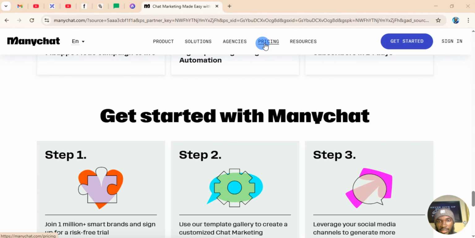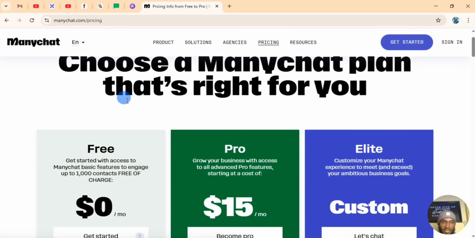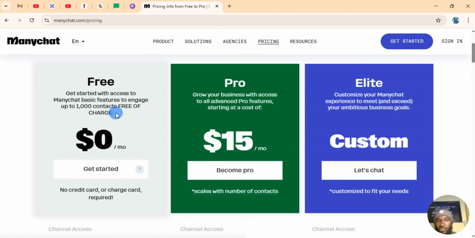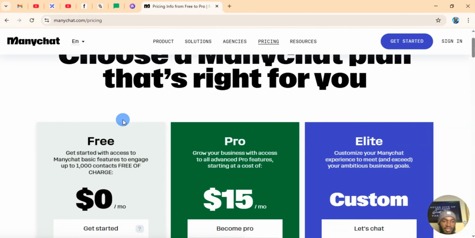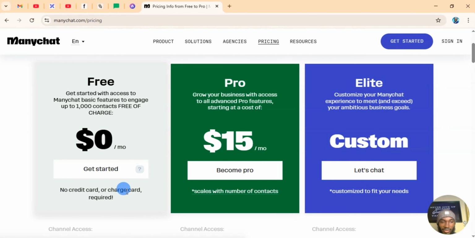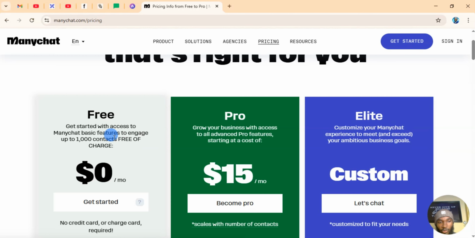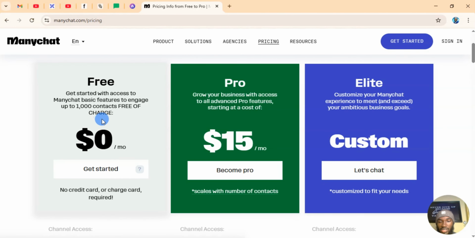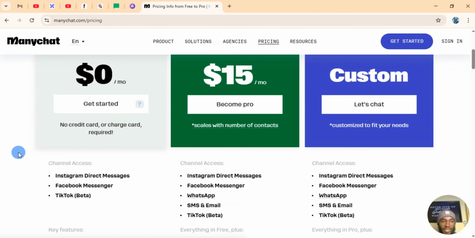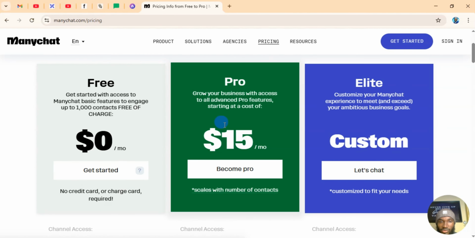Now about the pricing, let me tell you how much it is. It's very, very cool. You can start with $0 a month, no credit card needed, nothing. You can just sign up and start using the platform, and you have access to 1,000 contacts free of charge. But I would strongly suggest that you start with at least $15 per month.